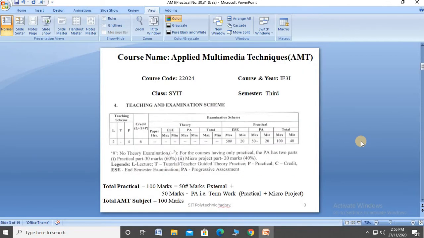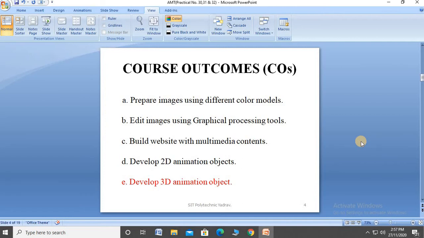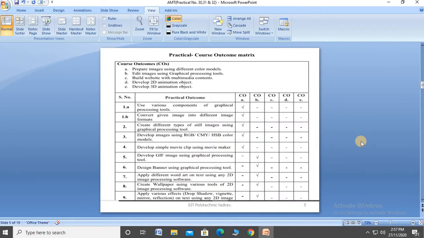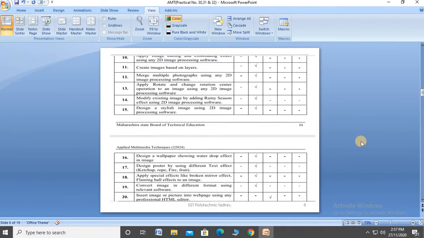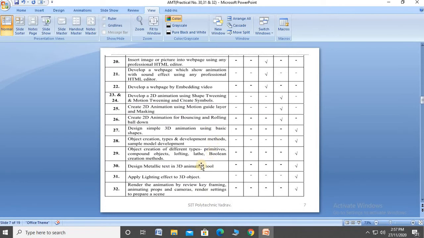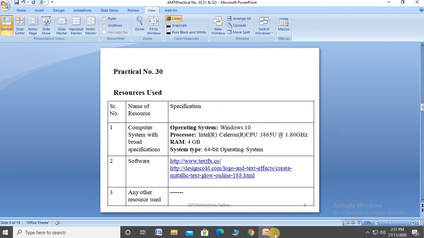Here is the marks allocation for course outcome. After the completion of this practical, you achieve the 5th CO, that is, develop a 3D animation object. These are the practical course outcome matrix. In today's practical session, we conduct practical numbers 30, 31, 32. These are mapped with the 5th CO. Practical number 30.